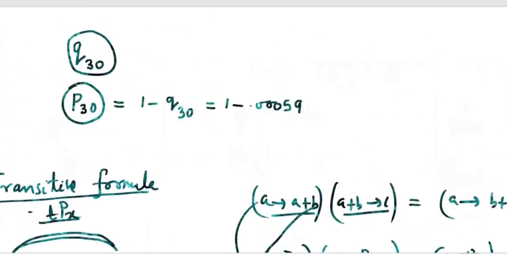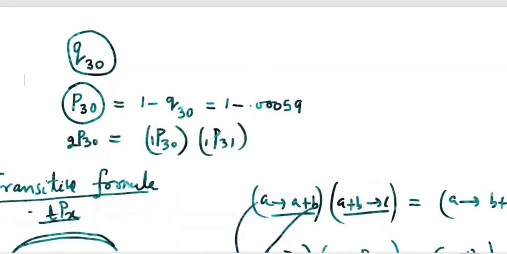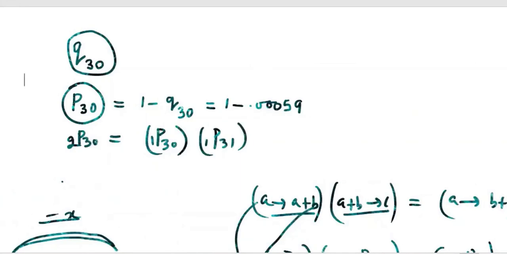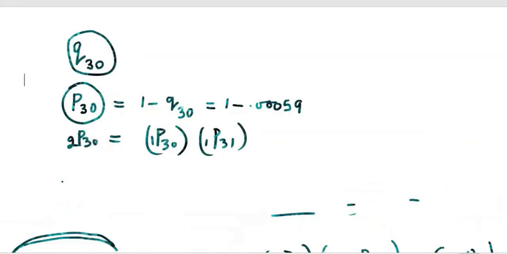Now, if someone asks what is P32, here we can use transitive. P32: 31, then 31 to 32. That way we can divide. We'll not do it that way because we have a formula that will be easier, but for small ones like this, we can always use it.